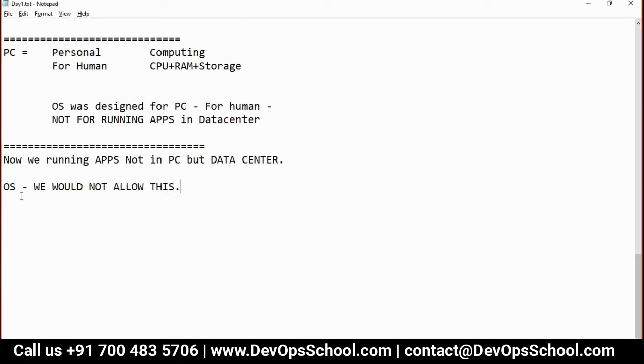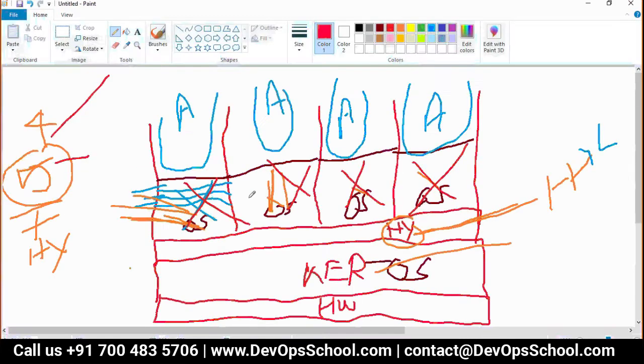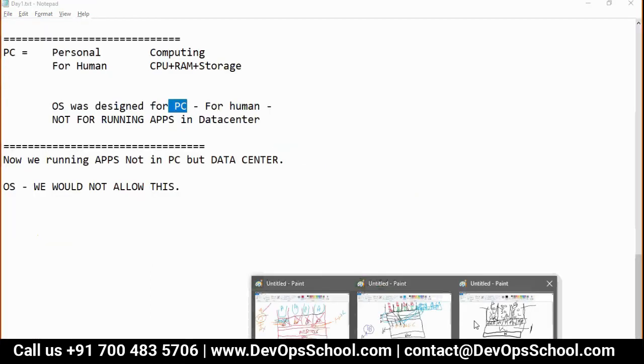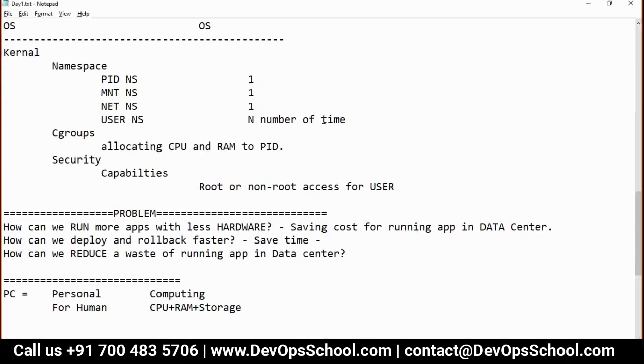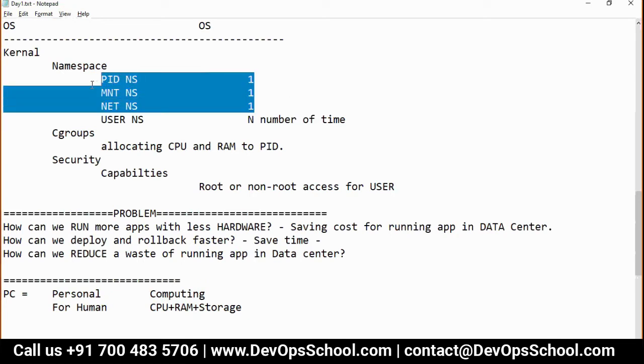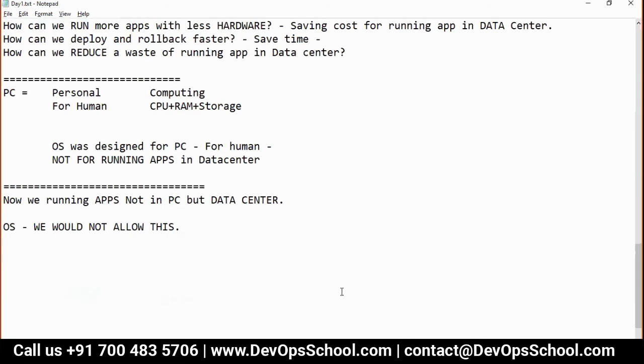Operating systems like Linux and Microsoft said, boss, we create operating systems for humans, for PCs. I cannot allow you to initialize all these namespaces at each user level. We allow initializing these namespaces at the system level, not at the user level. You cannot do that. We will not allow it.